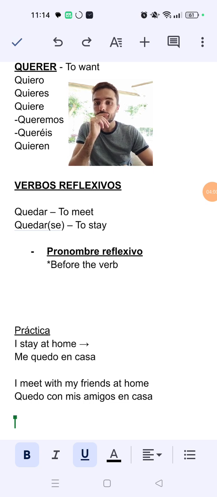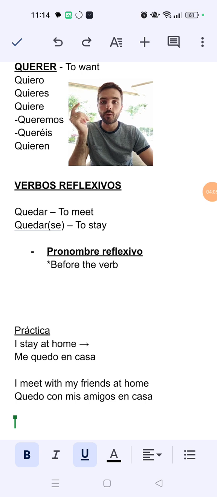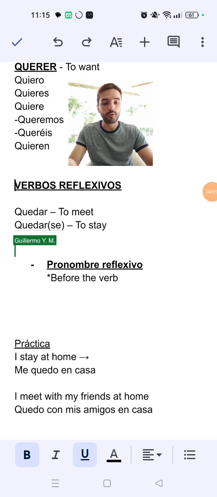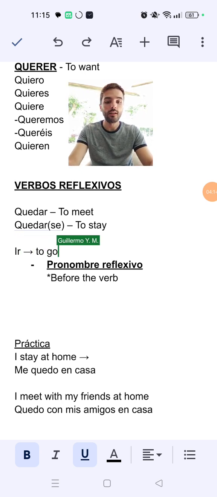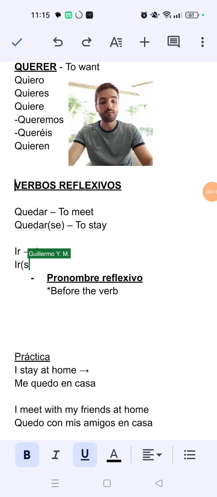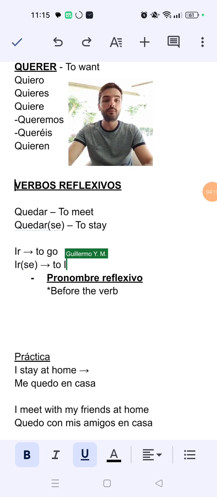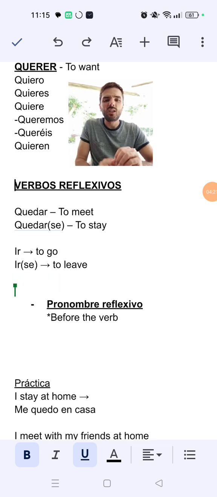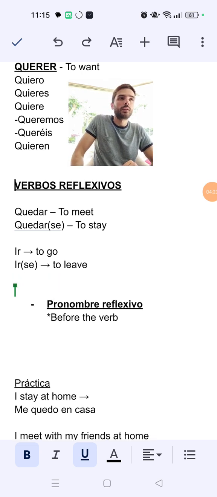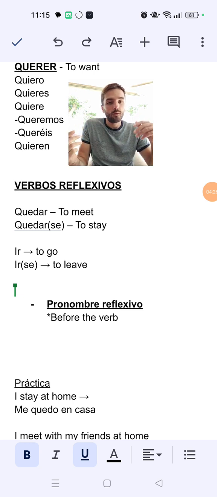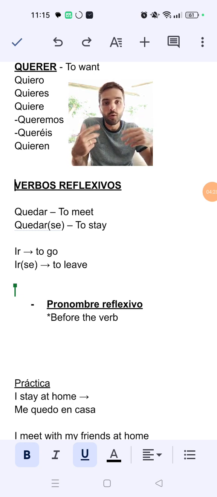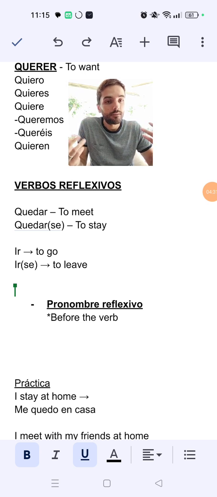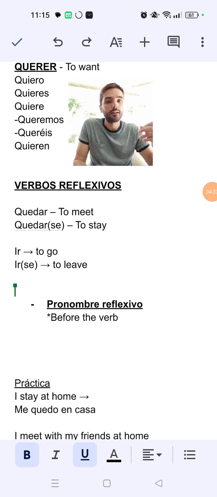All right? Now, other examples can be, for example, the verb ir. You remember that was to go, right? Now, irse means to leave. We use it a lot. For example, if we are going somewhere, then we just say, voy a trabajar. I go to work. Voy a trabajar.